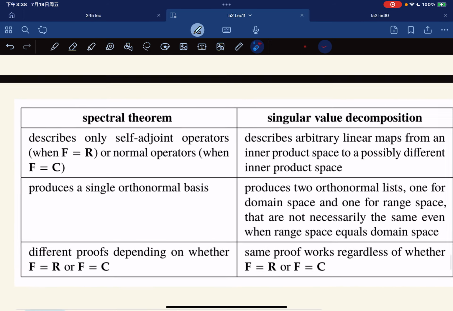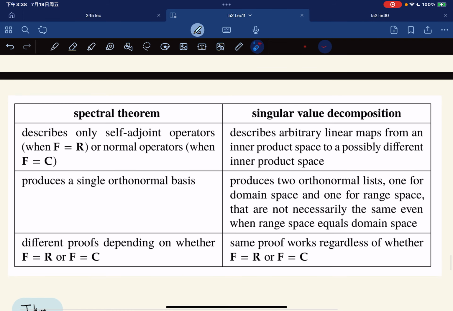And here's a comparison between the two important theorems, the spectral theorem and the singular value decomposition. The spectral theorem describes only self-adjoint operators or normal operators, and it produces a single orthonormal list. And the proofs are different, depending on the field.